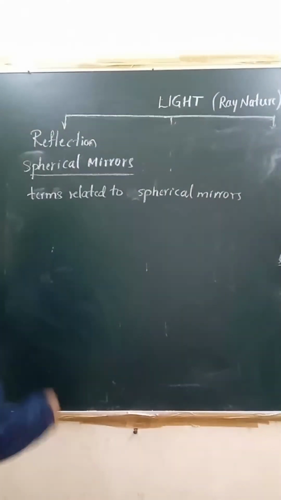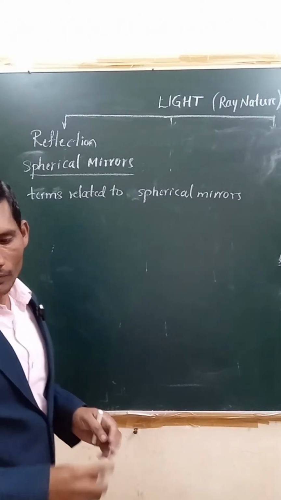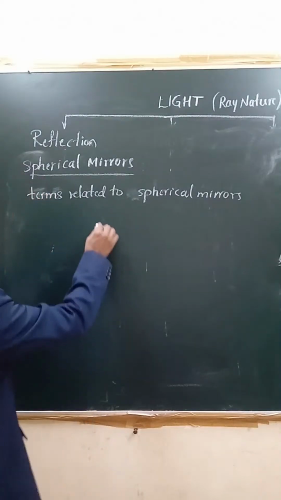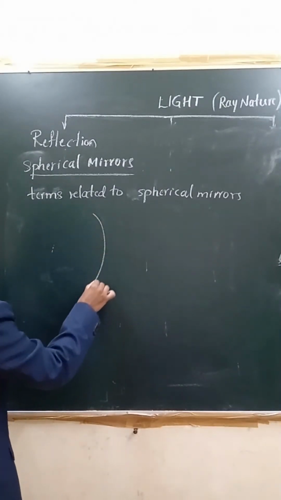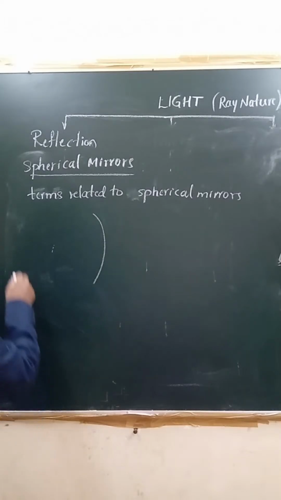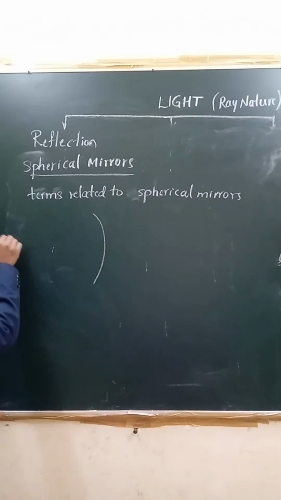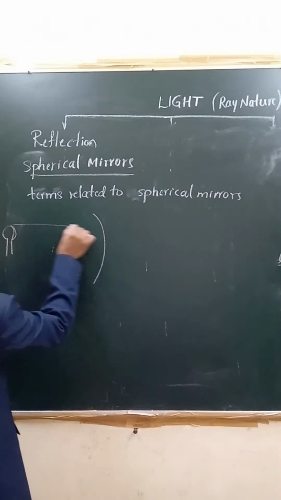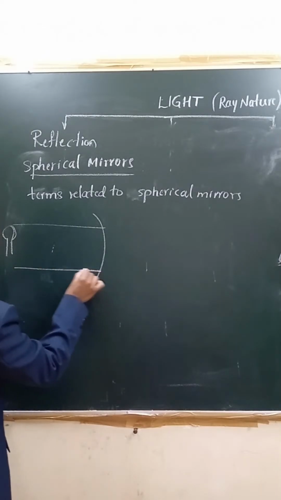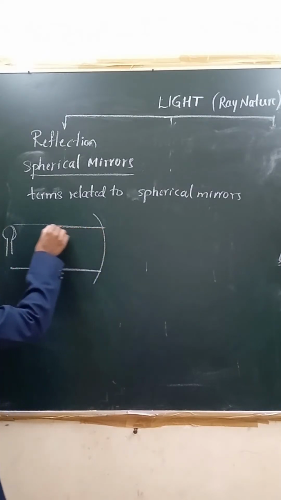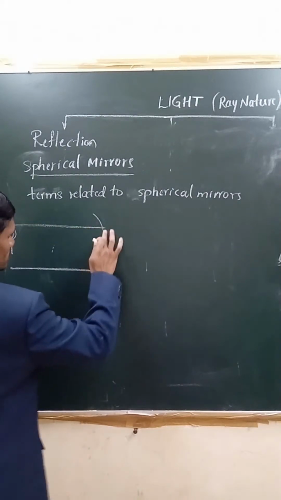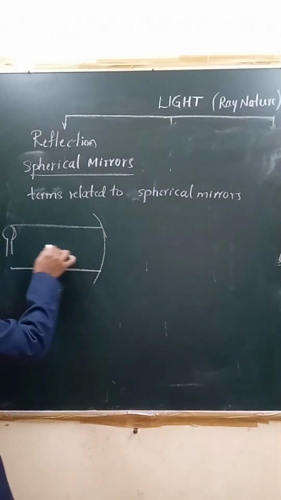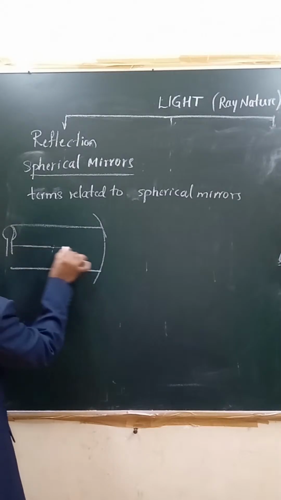Now, if you take any spherical mirror and focus the light at one point, all the light will be converging at one point. Say for example, this is the mirror. Here any source of light is there. What you do is you converge the light. If the light rays are parallel, if you take where they converge, what they are making after converging, all those we need to learn, right?